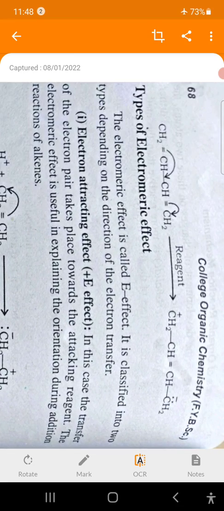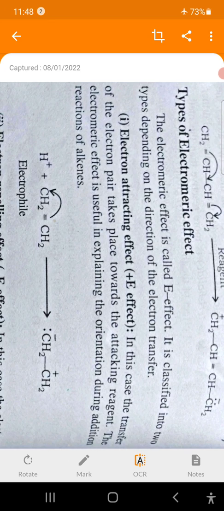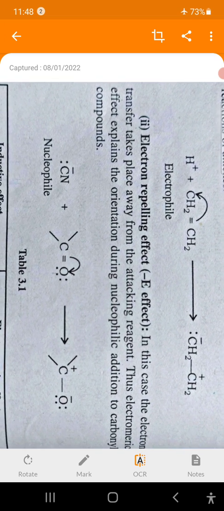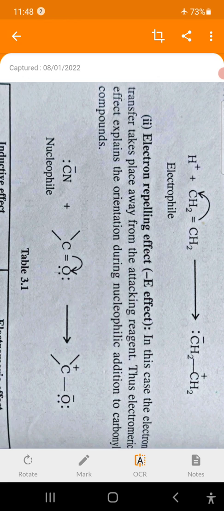Here, in the attracting effect, the group towards which electrons are attracted acquires negative charge because of the additional electrons on that atom, while in the electron repelling effect, the other atom which loses electrons, which repels electrons and pushes them towards the other atom, acquires positive charge.